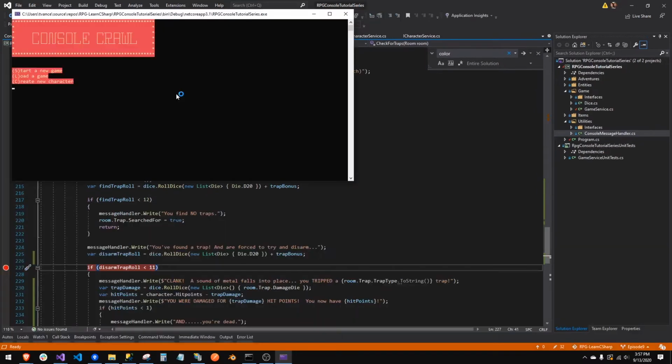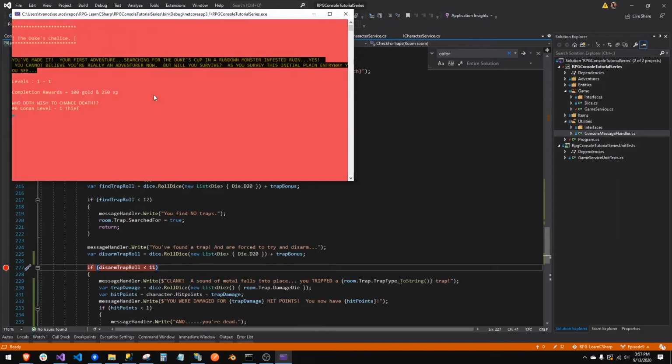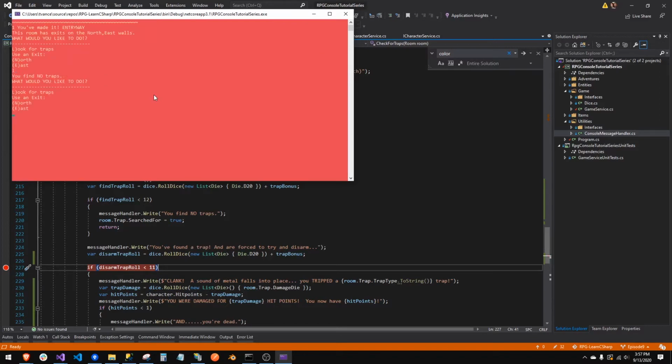Oh, well, we haven't moved yet. We haven't tried to move yet. So when we move, that's something I haven't explained. We're looking for the trap. If we don't find it and we try to use an exit, then we're moving across the room, and if there is a trap and it hasn't been disarmed, you're going to get hit with it. So that was the part I hadn't explained. We're going to try to look for a trap. Now we're not finding traps.